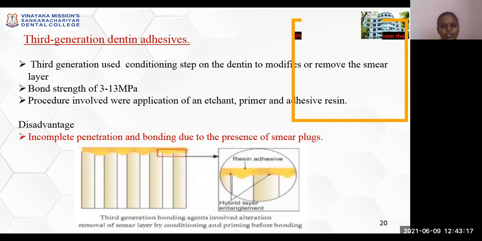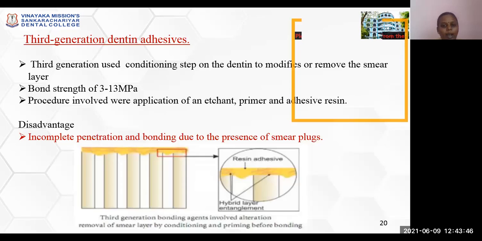Coming to the third generation dentin adhesive, due to the hindrance of smear layer to exhibit complete bonding, the third generation dentin adhesives were introduced, where they introduced the concept of modification or the removal of the smear layer. Hence, in the third generation dentin adhesive, an additional step called a conditioning step is involved. Bond strength of 3 to 13 megapascal was achieved.